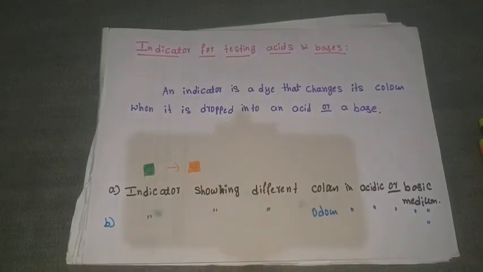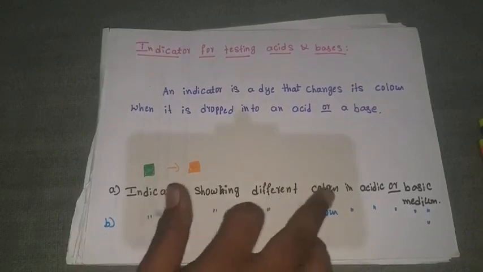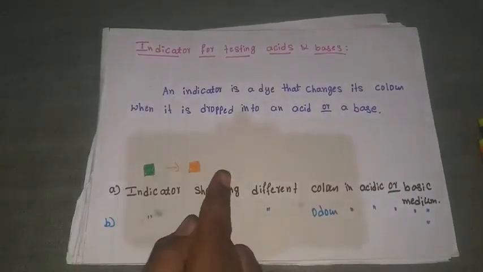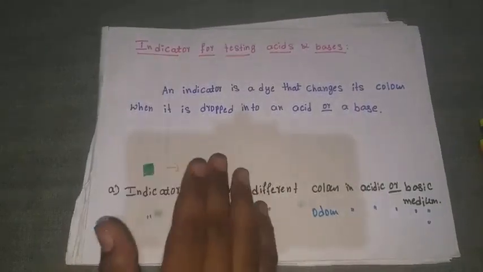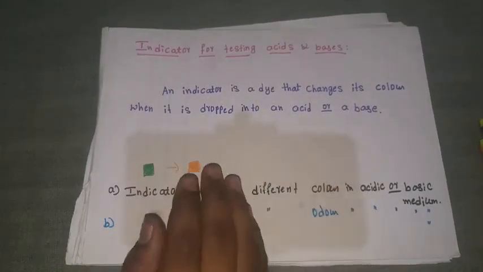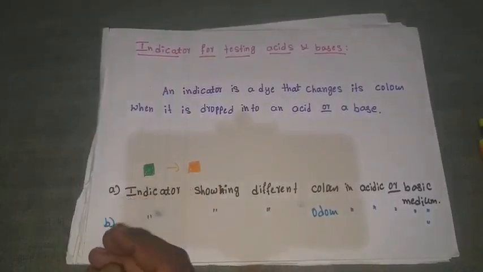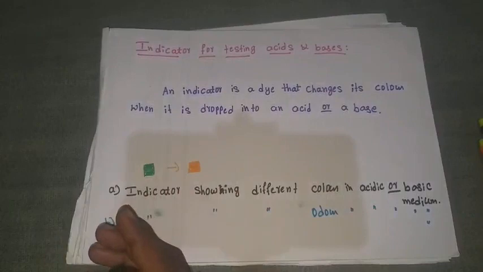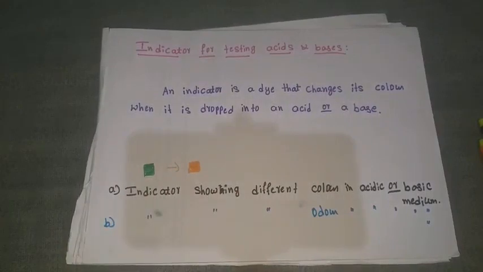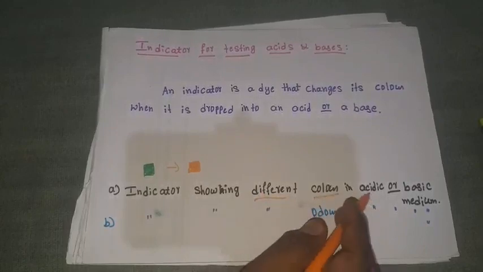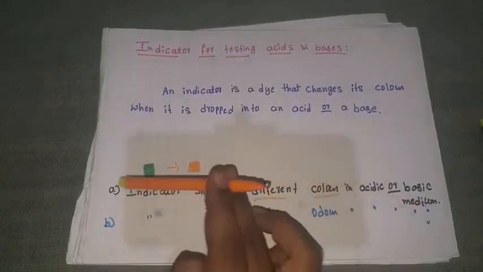The first property of indicator we can classify as the indicator which shows a different color in acidic or basic medium. By observing the change in color, we will classify acid and base. In acidic medium the substance has a different color, in basic medium the substance has a different color. Because of that, by observing the different color in acidic or basic medium, we use the indicator.